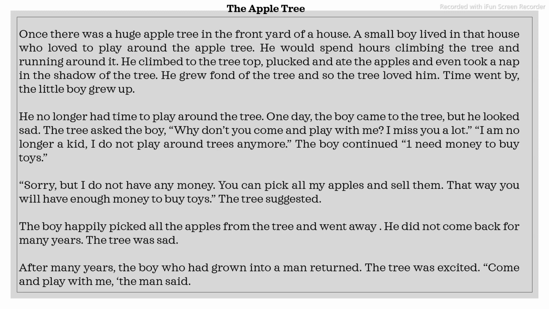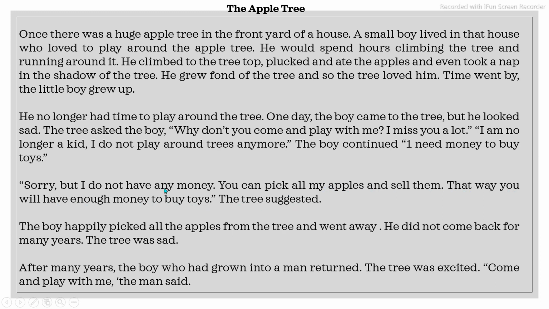So we can compare the tree with the parents and the little boy with all of us children. So when we ask something from the parents, they give all the things we are demanding if they can afford it. So the tree said, "Sorry, but I do not have any money. You can pick all my apples and sell them. It's okay, you want toys, but I do not have money, but you have another option. You can pick all my apples and sell them, and eventually you will get money. That way you will have enough money to buy toys," the tree suggested.